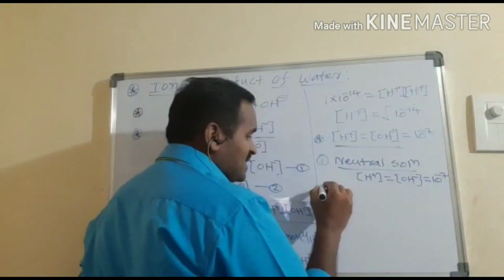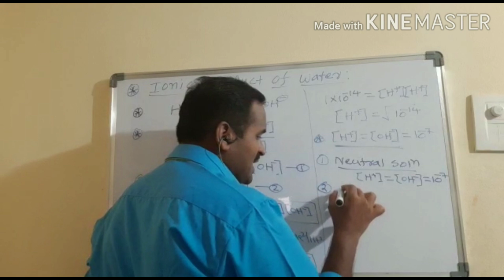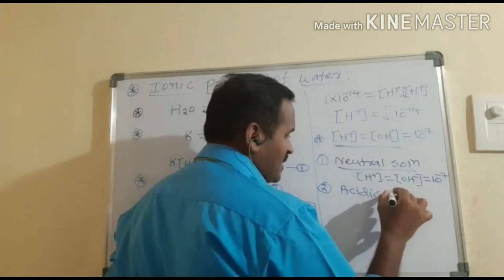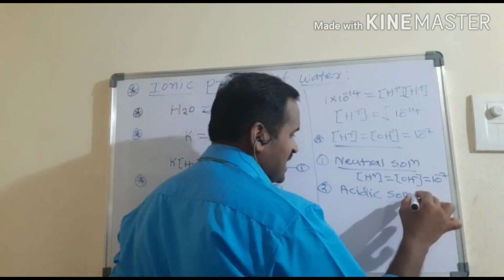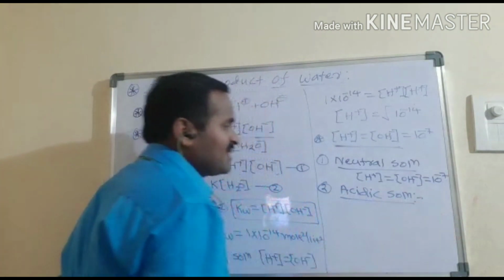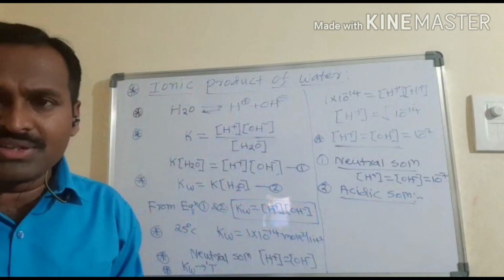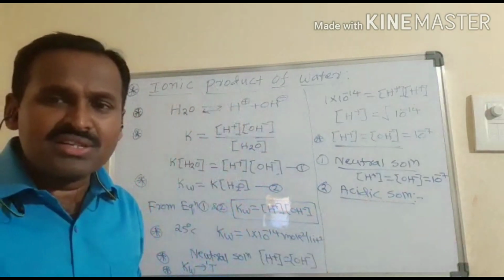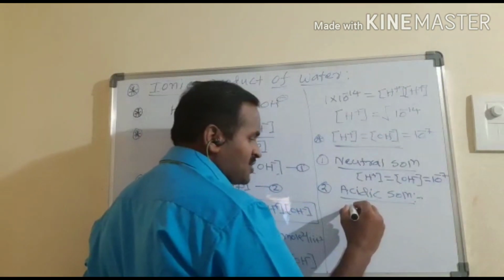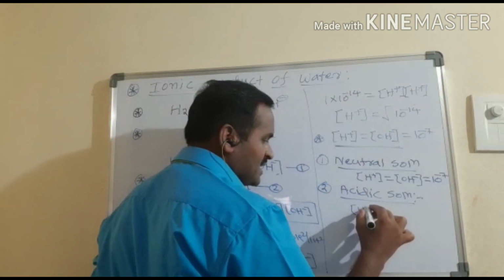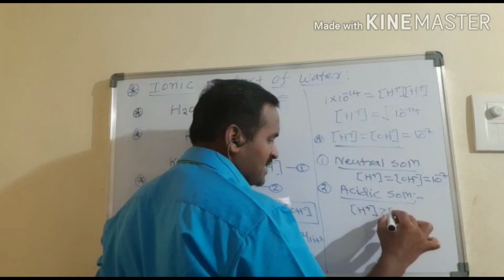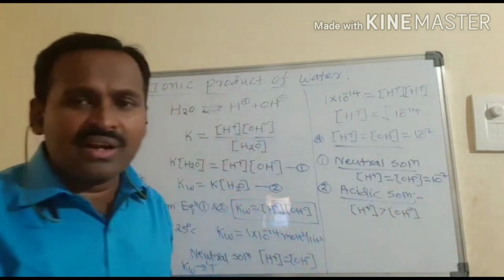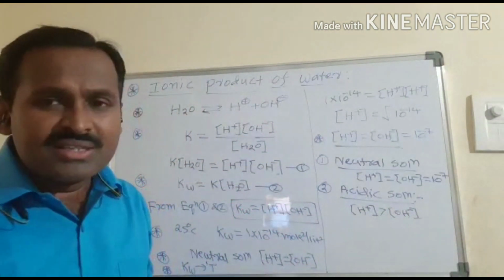The second one is the acidic solution. In an acidic solution, the H+ ion concentration dominates over the OH- ion concentration. Whenever in a given solution the H+ ion concentration is more than the OH- ion concentration, such a solution is called an acidic solution.